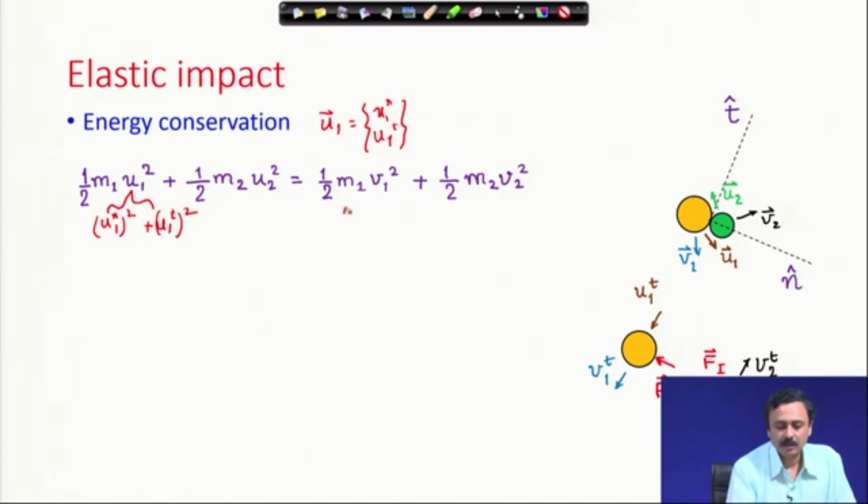Similarly, on the right hand side, the outgoing velocity of particle 1, the magnitude square of v1, is v1 normal square plus v1 tangential square.